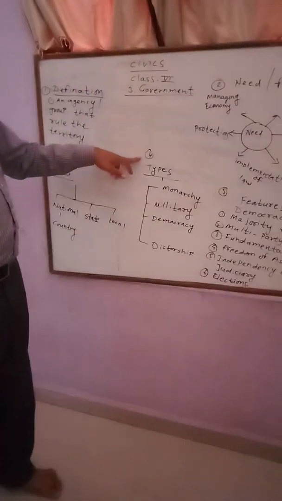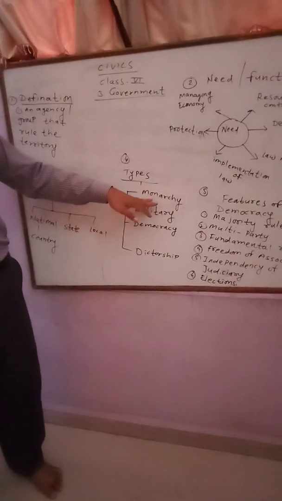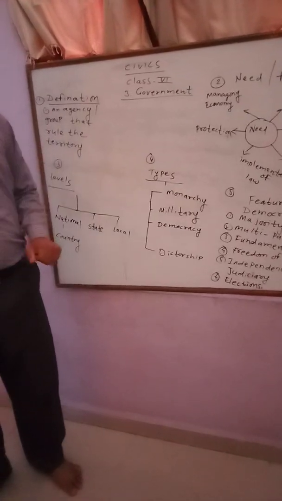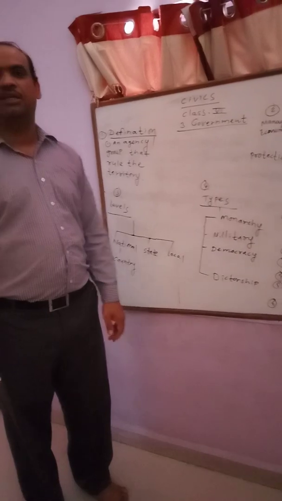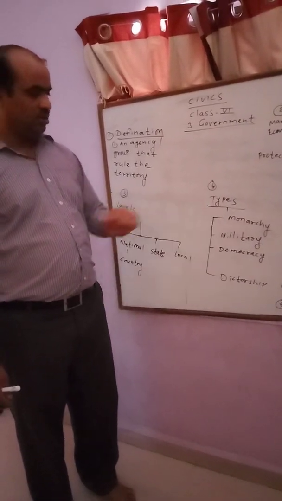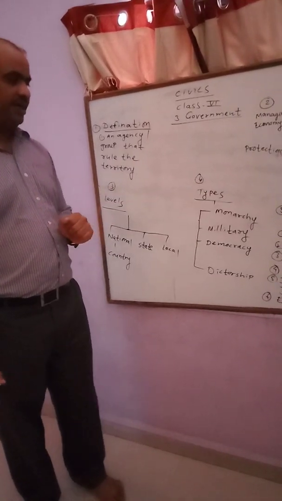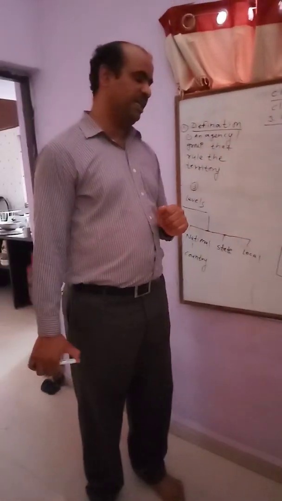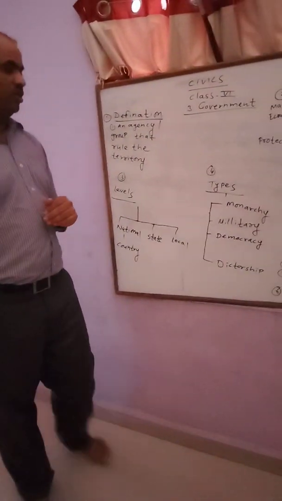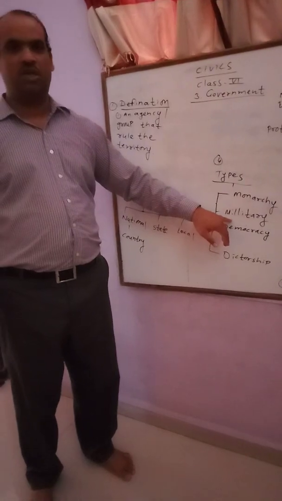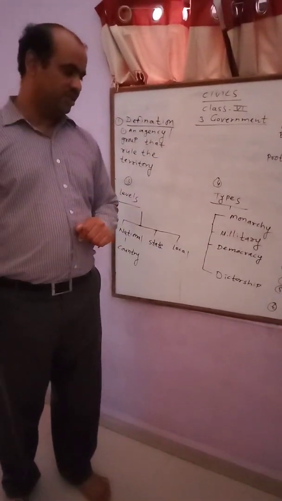Then we have the next point, that is types of government. So there are different types of government. The first is monarchy. This is one of the oldest types of government, where either a king or a queen rules that particular country. Earlier in our India also there was such a system, that was monarchy. Then we have the second point, that is military government, where the military officers or military is taking care of the country. And then we have democracy.